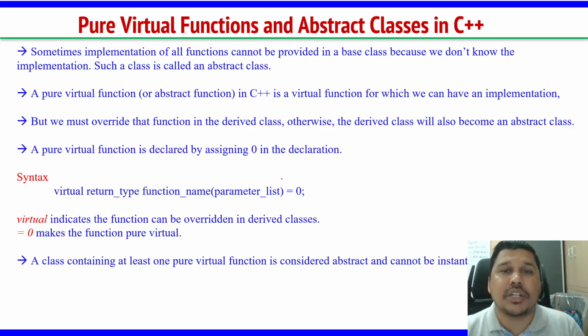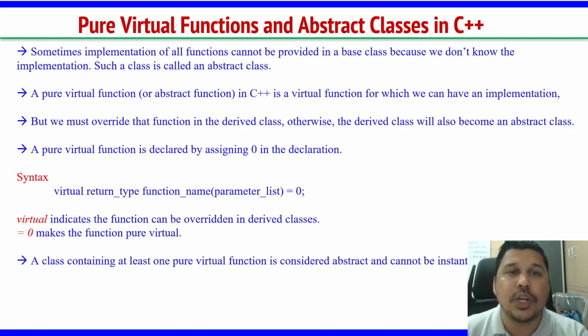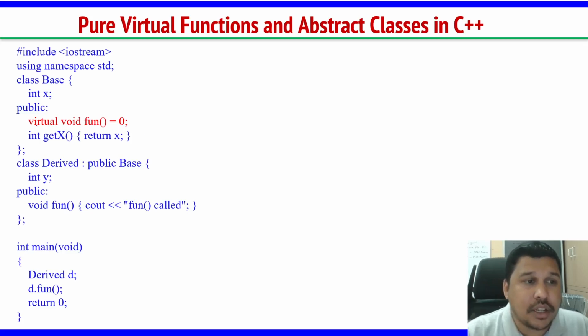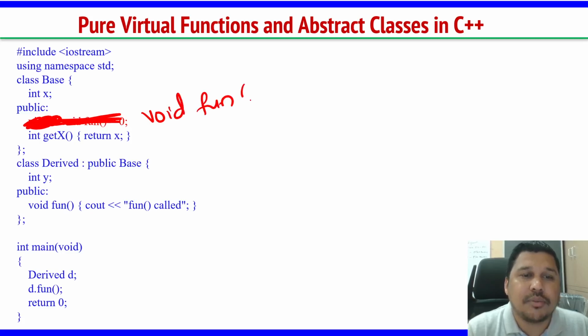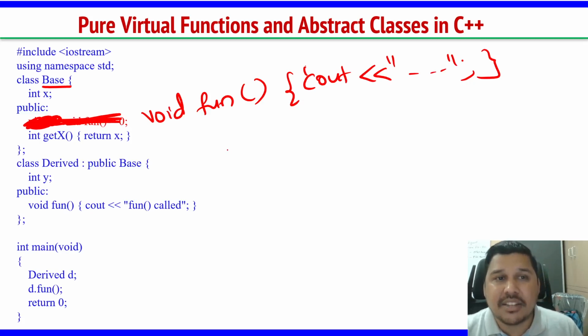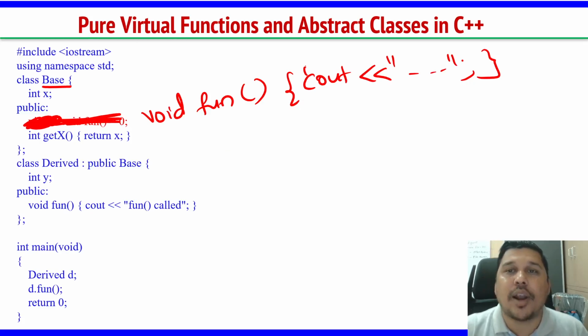Next, pure virtual functions and abstract classes in C++. What is a pure virtual function and an abstract class? Let's take an example. Let's see this example here. I will remove this virtual keyword, and I'll write void fun, and inside I have some cout statement like this. See, there is a base class. Try to understand this pure virtual function. Both are combined actually. Classes which contain pure virtual functions are called abstract classes.